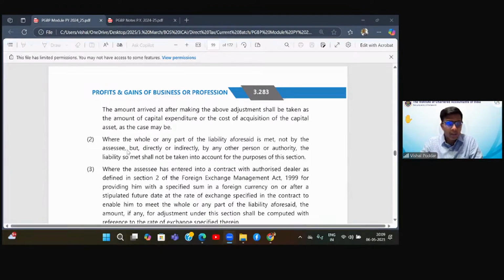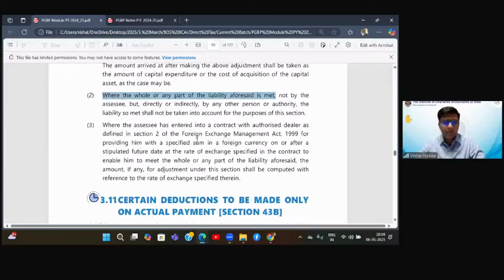I did not get your point, Nidhi. Give me the sentence. I think you want to ask the meaning of something, aforesaid. Give me the sentence where it is, acha, where the whole or part of the liability aforesaid is met. Aforesaid is what is mentioned above. Okay? Okay, no, test your knowledge, test your knowledge.